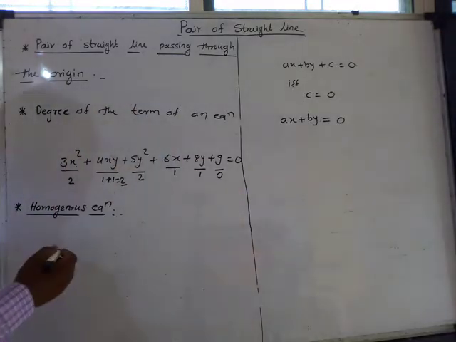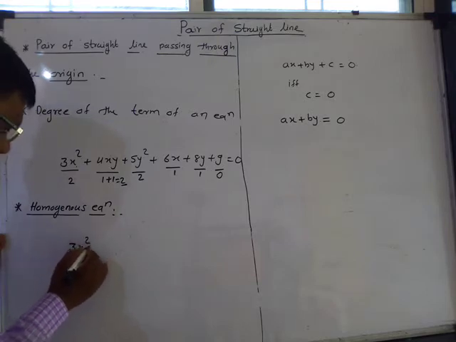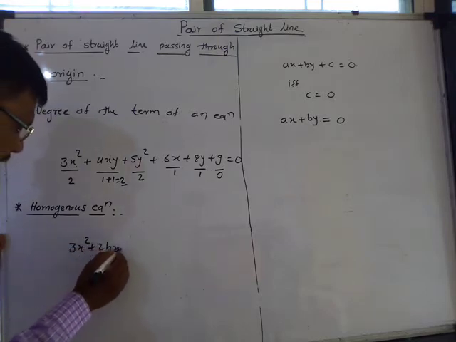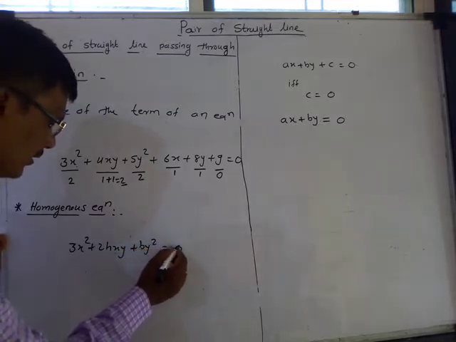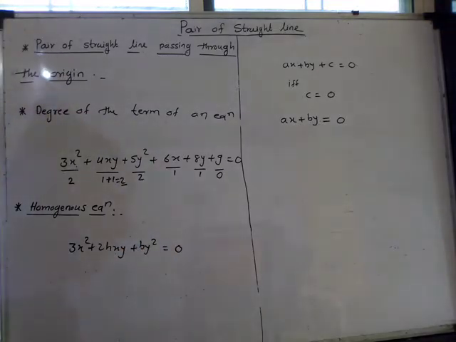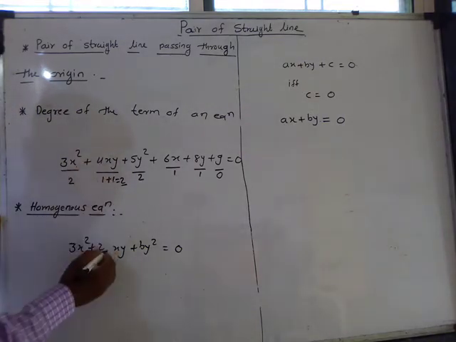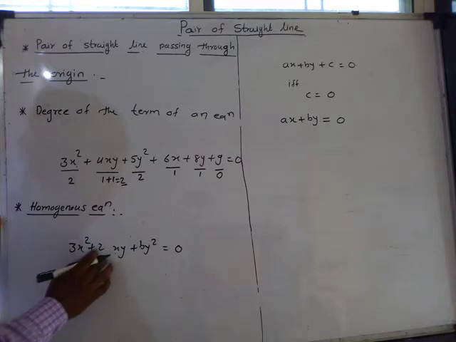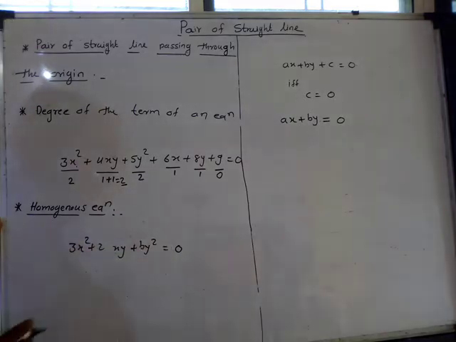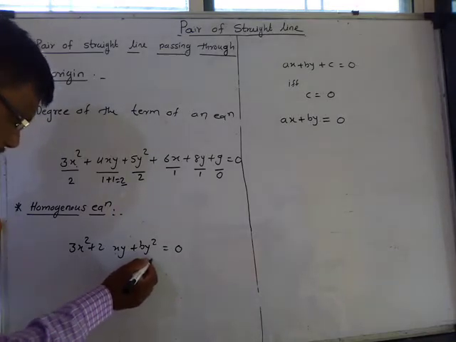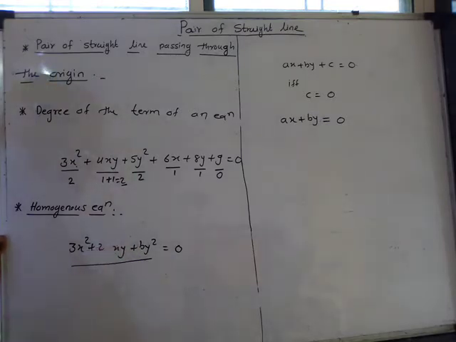Suppose that this is one of the equations: 3x square plus 2hxy plus by square is equal to 0. Suppose this is 3x square plus 2xy plus by square is equal to 0. This is one of the equations where b is a constant.